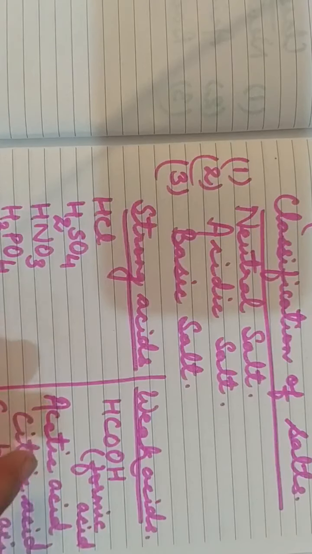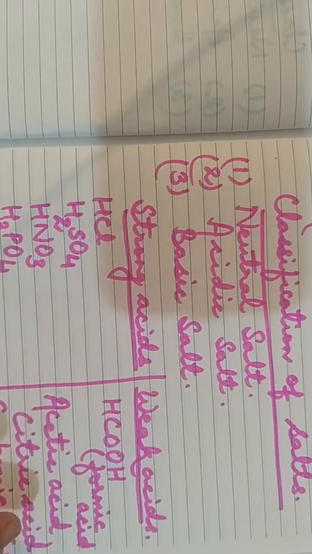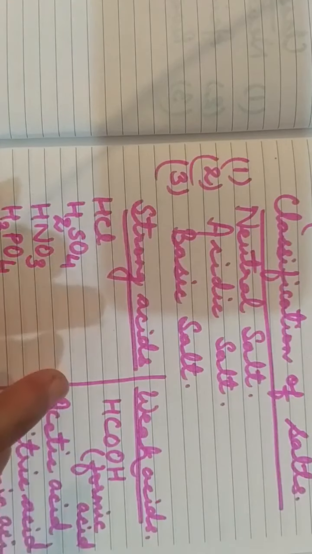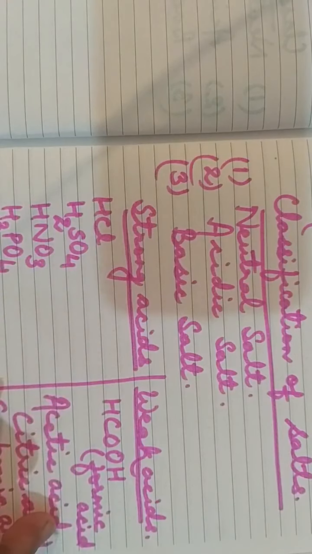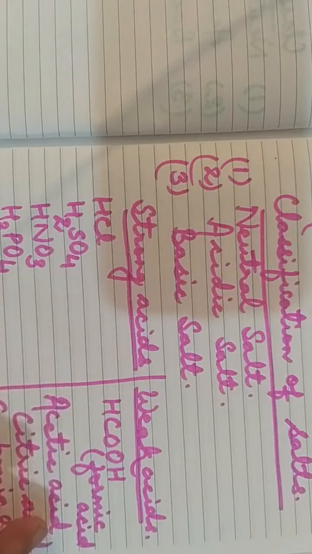Whereas the acids or bases which partially ionize in water, which do not completely ionize, are known as weak acid or weak base. So you understand the difference between strong and weak acid or base?